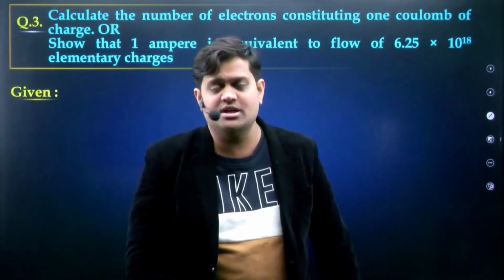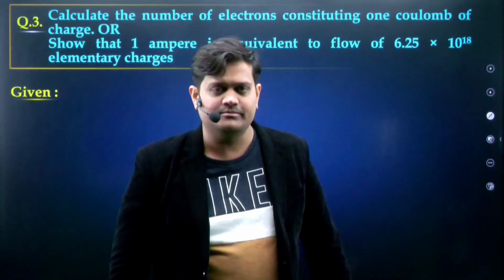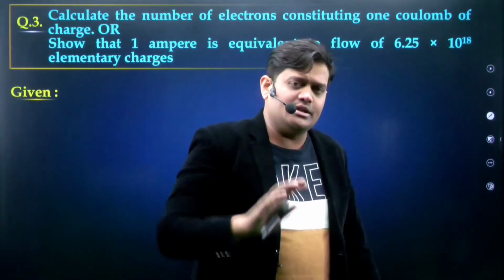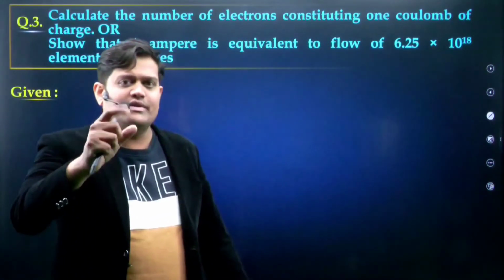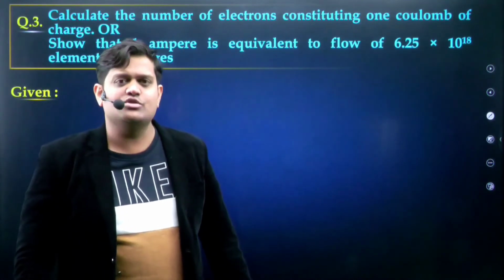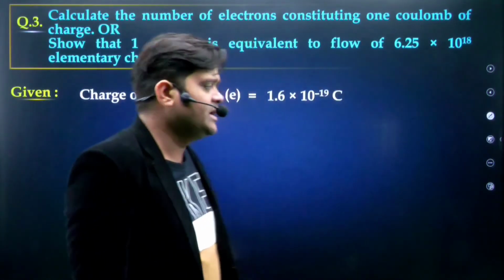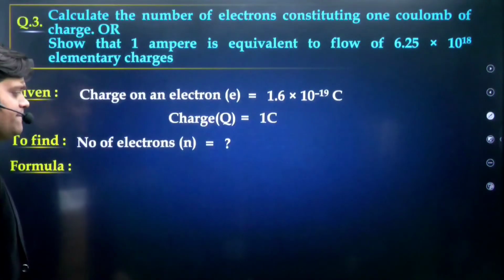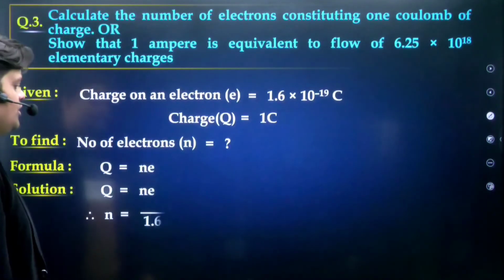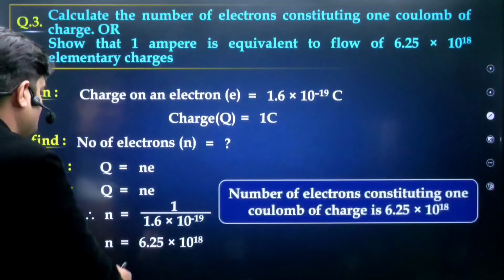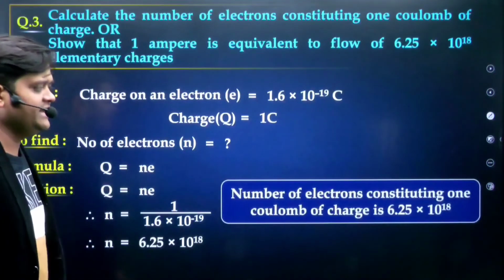And what is the charge on 1 electron? It is 1.6 into 10 to the power minus 19 coulomb. So this question is already completed. Any problem?